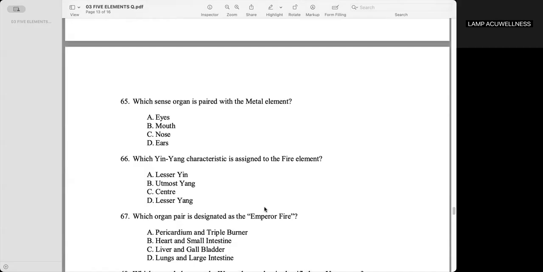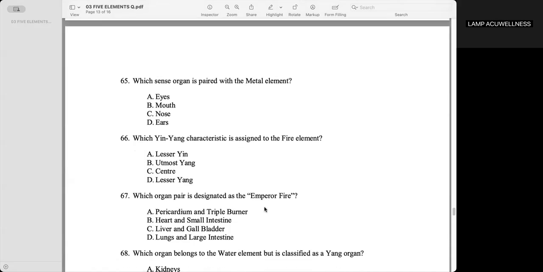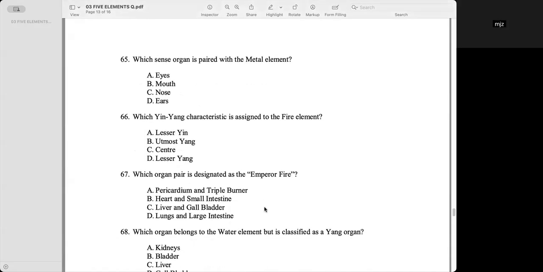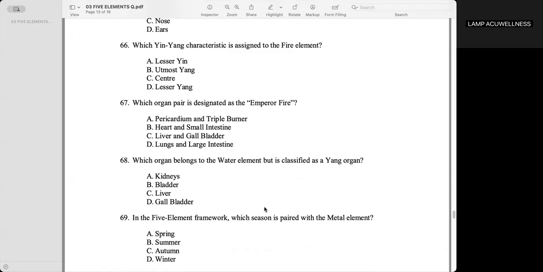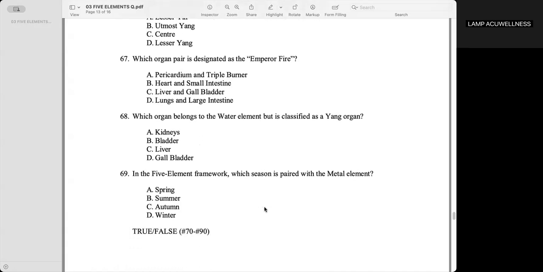Which sense organ is paired with the metal element? Nose. Letter C. Which yin-yang characteristic is assigned to the fire element? Utmost yang. Letter B. Utmost yang.